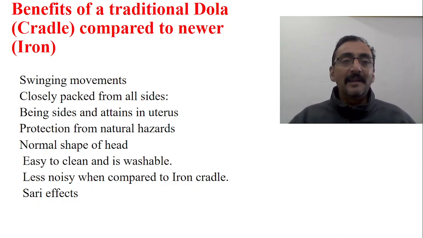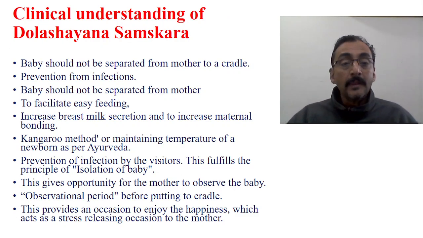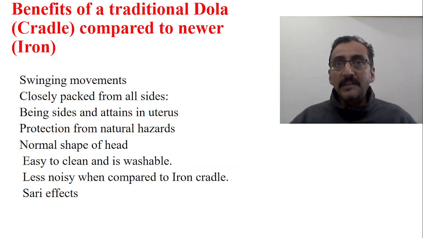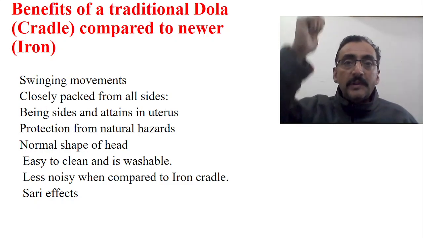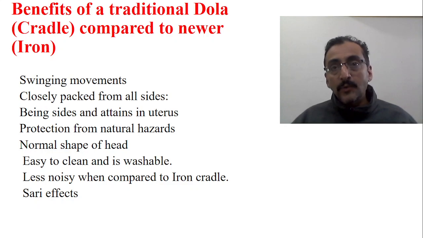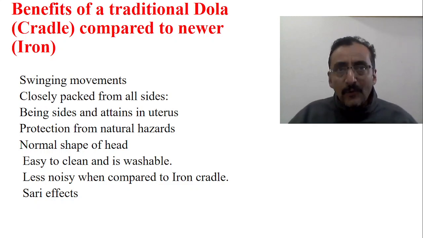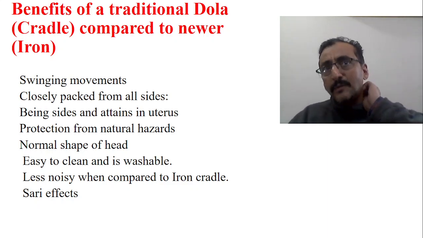Now, these are some of the interesting things. Some precautions should be taken when you are using a traditional sari. Number one, the sari should be strong enough. And the knot where you are tying that sari should also be very strong. Number three, you have to adjust according to your height. Preferably, as a precaution, put some soft material like pillows below that particular dolly, so that in case the baby accidentally falls, it will fall over there.